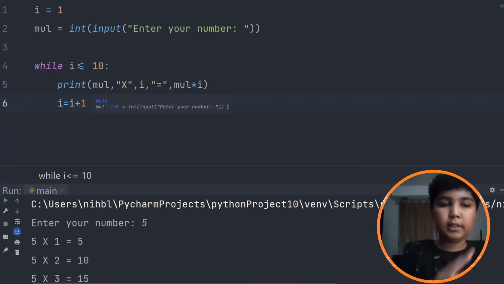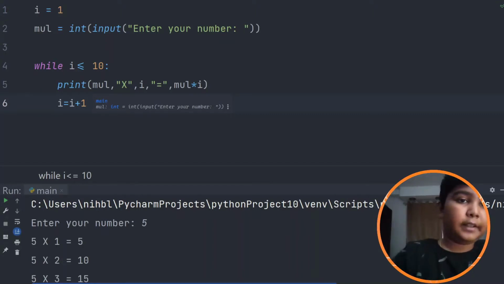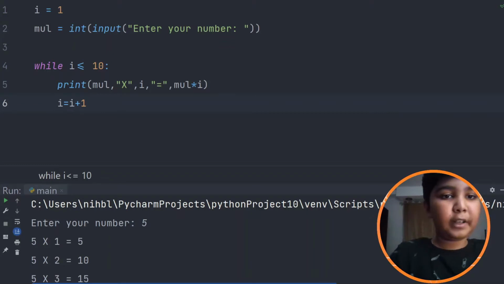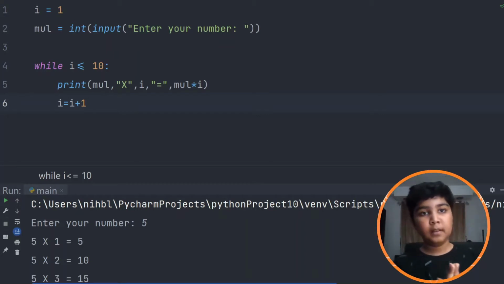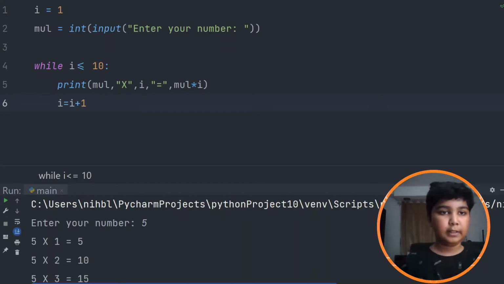It will go on till i is 10. Inside of that, I've created a print function. What the function does is multiply whatever number we want, that is our input, times 1.